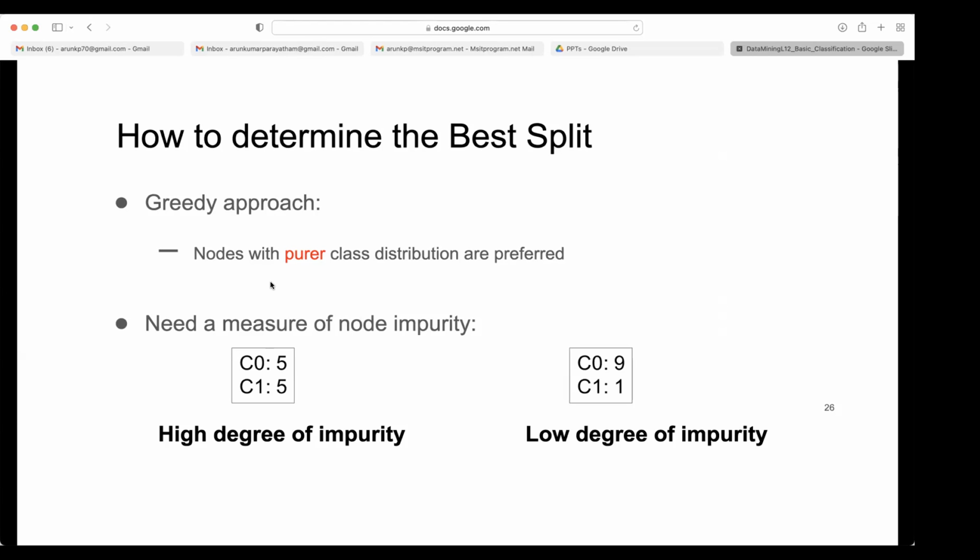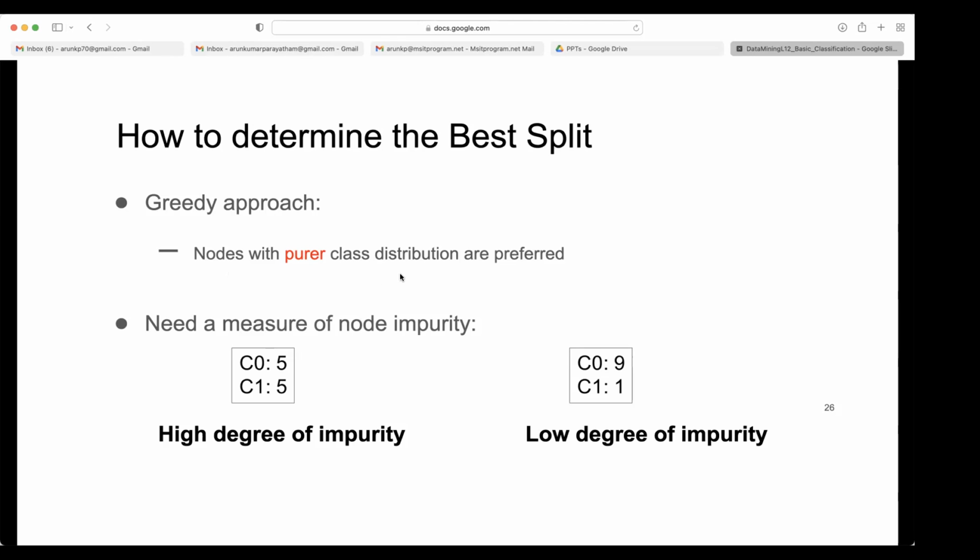Greedy is nothing but, at that point of time, you will not worry about what will happen in future. Whatever is the best at that point of time, that you will select. That is called greedy approach. So nodes with purer class distribution are preferred. We are not worried about how much the whole tree will grow. At that point of time, am I getting more accurate if I just go by the majority class, the default class? That only we will see for that node.